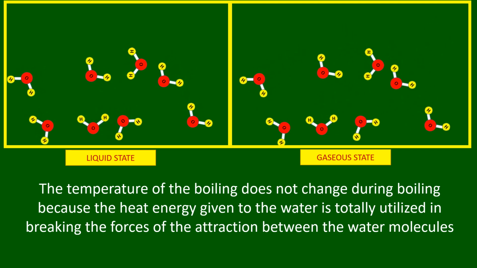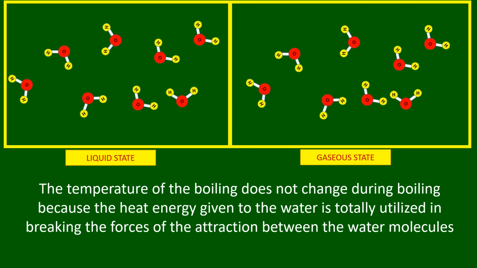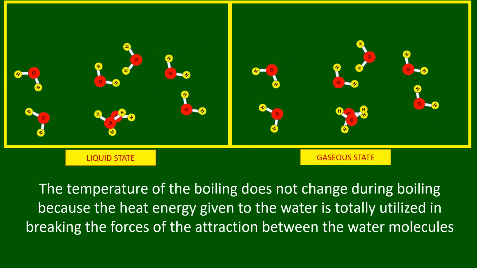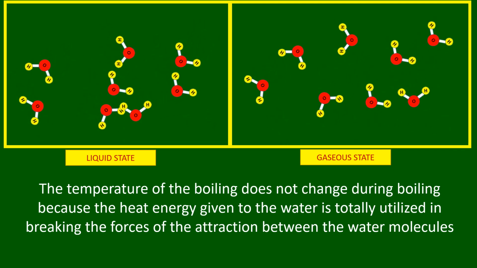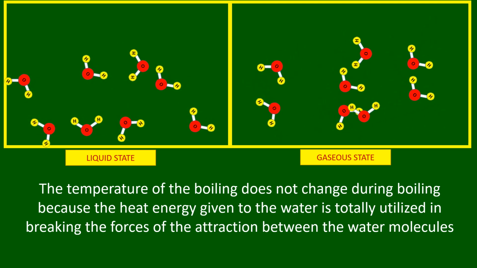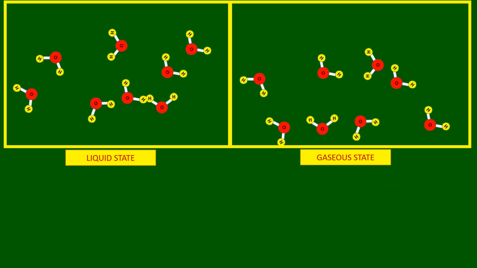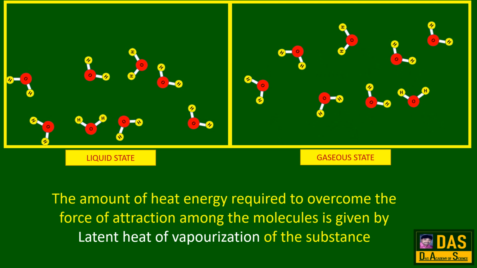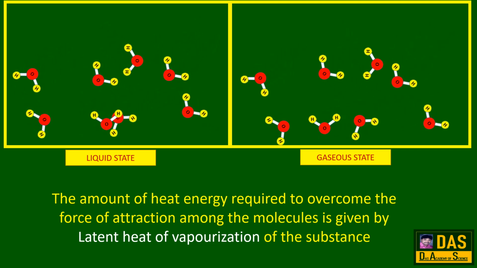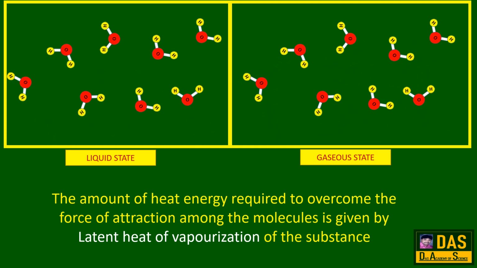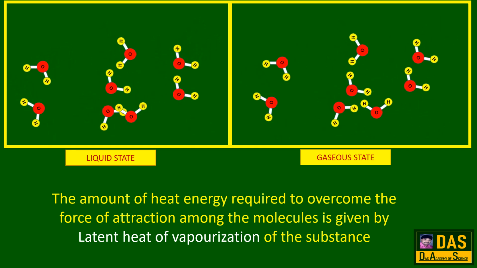The temperature of the boiling water does not change during boiling because the heat energy given to the water is totally utilized in breaking the forces of attraction between the water molecules. The amount of heat energy required to overcome the force of attraction among the molecules is given by latent heat of vaporization of the substance.